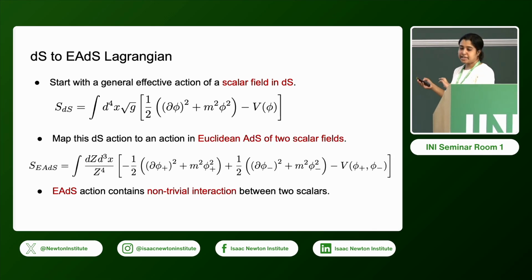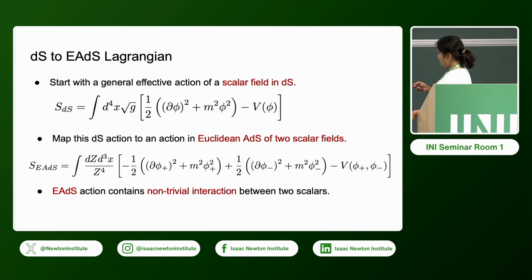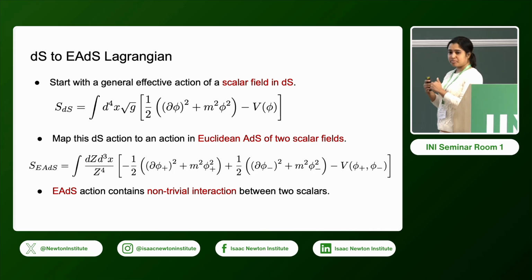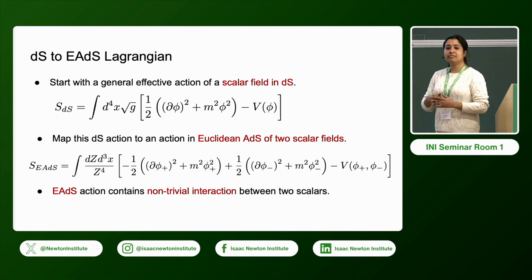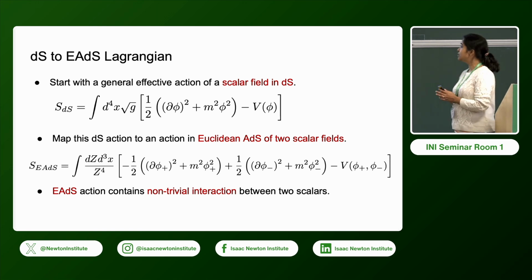Now, using the shadow formalism, or the things that I mentioned in the previous slide, we can map this de Sitter action to a Euclidean AdS action of two scalar fields. So we start from a single scalar field in de Sitter, and we end up getting two scalar fields in Euclidean AdS. This is not surprising, because we have this Schwinger-Keldysh contour which involves a time-ordered and an anti-time-ordered part.